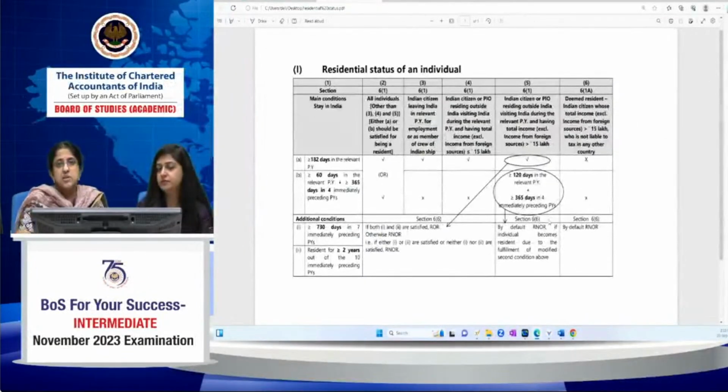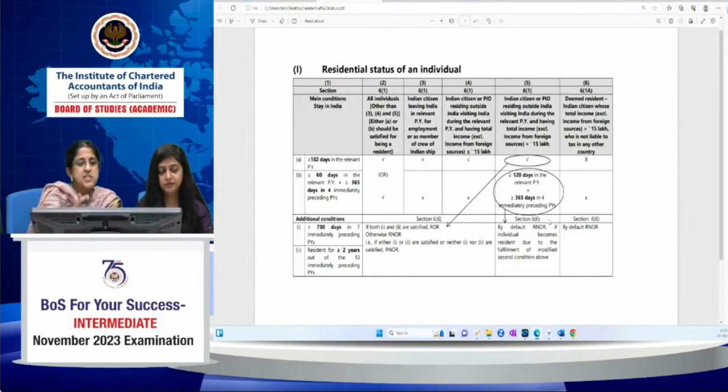Now this chart will help you understand. I hope the chart is visible to everyone. Can somebody please reply whether the chart is visible on the screen? Nehal, Mohit, anyone can reply whether the chart is visible? Nobody is answering. I presume that it's visible.